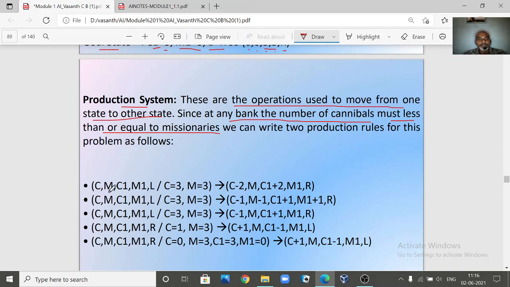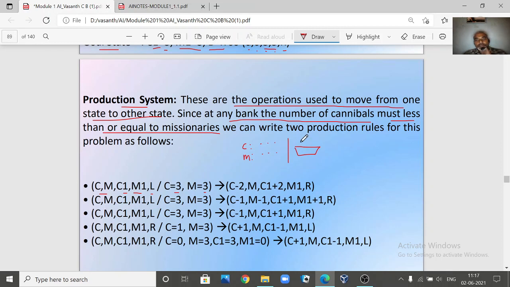Now what are the states we are having? So C, M, C1, M1, and the boat is on the left side. Now what values can these take? C can take the initial condition. What is C? There are 3 cannibals and 3 missionaries on one side of the river, right? Now in a boat, how many people can travel? Let us say these are 3 cannibals and 3 missionaries, right? Let us indicate like this. If they want to travel on the boat, a maximum of 2 persons can be there.